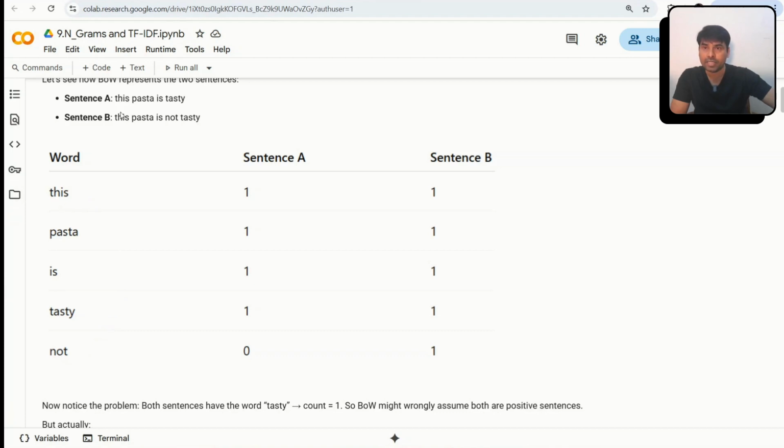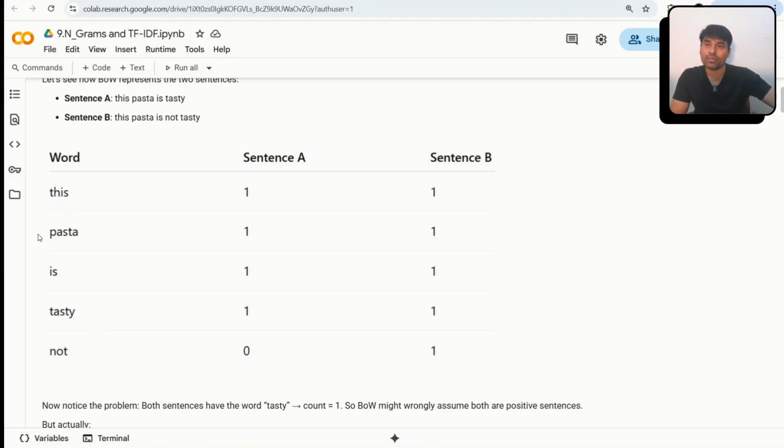My vocab can be: this, pasta, is, tasty. Pasta is already covered, is already covered, then not is my new vocab word, and tasty, right? So in these two documents, this is my unique vocab.